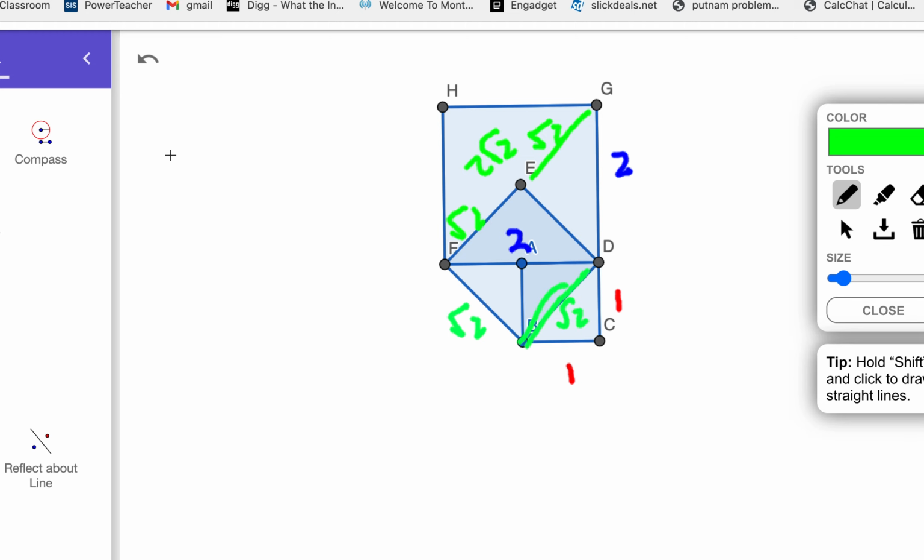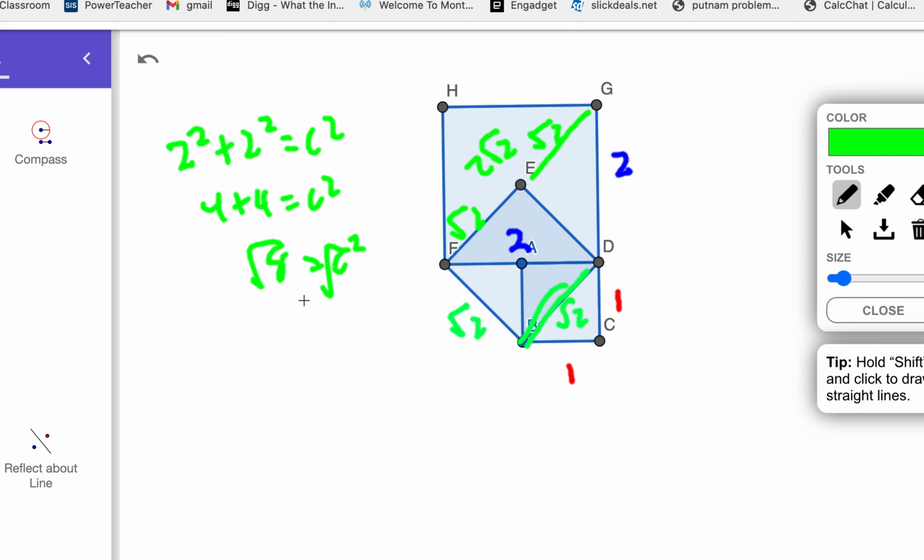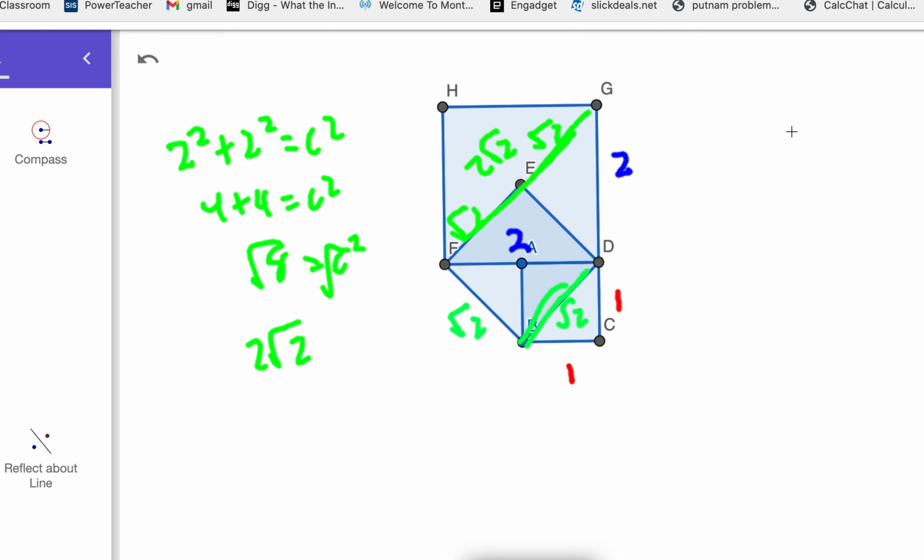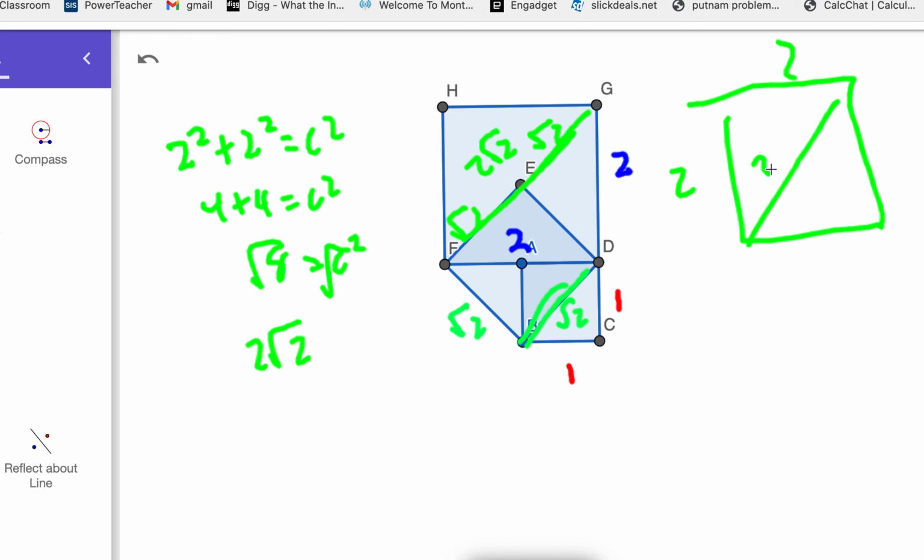And we could do that with the Pythagorean theorem. 2 squared plus 2 squared equals c squared. 4 plus 4. So 8, so square root of 8 is 2 radical 2. So our new diagonal here is 2 radical 2. Our sides were 2 and 2. Our diagonal is 2 radical 2. So what we have is this repeating pattern where the sides started with 1. Now the new square sides was radical 2, then 2, then 2 radical 2. And we just keep multiplying by radical 2.